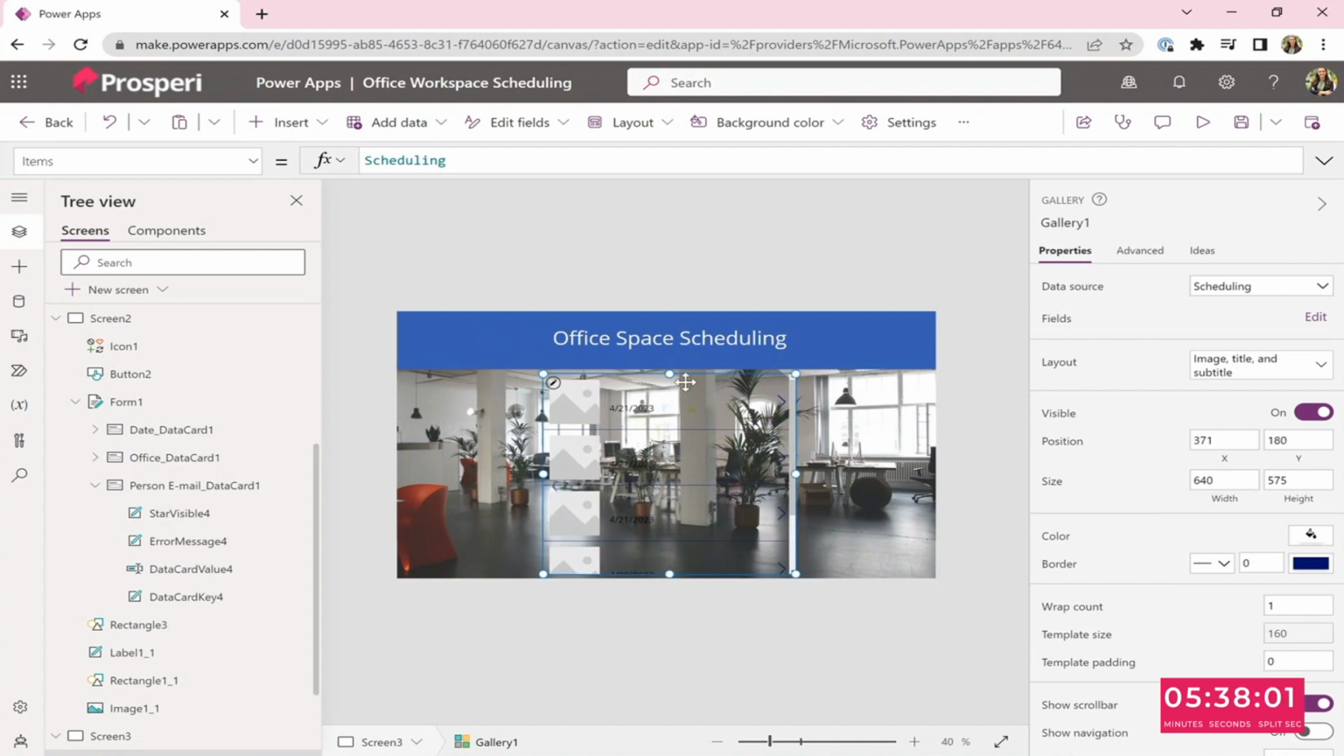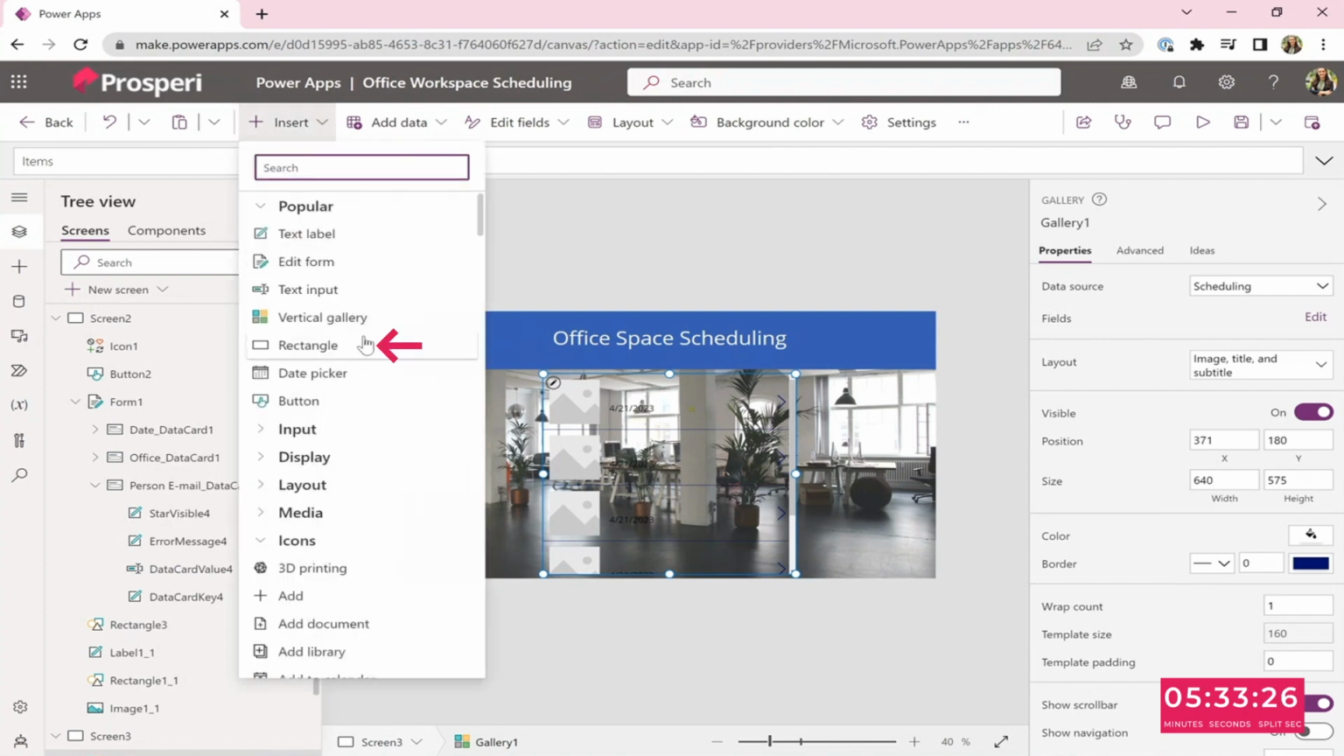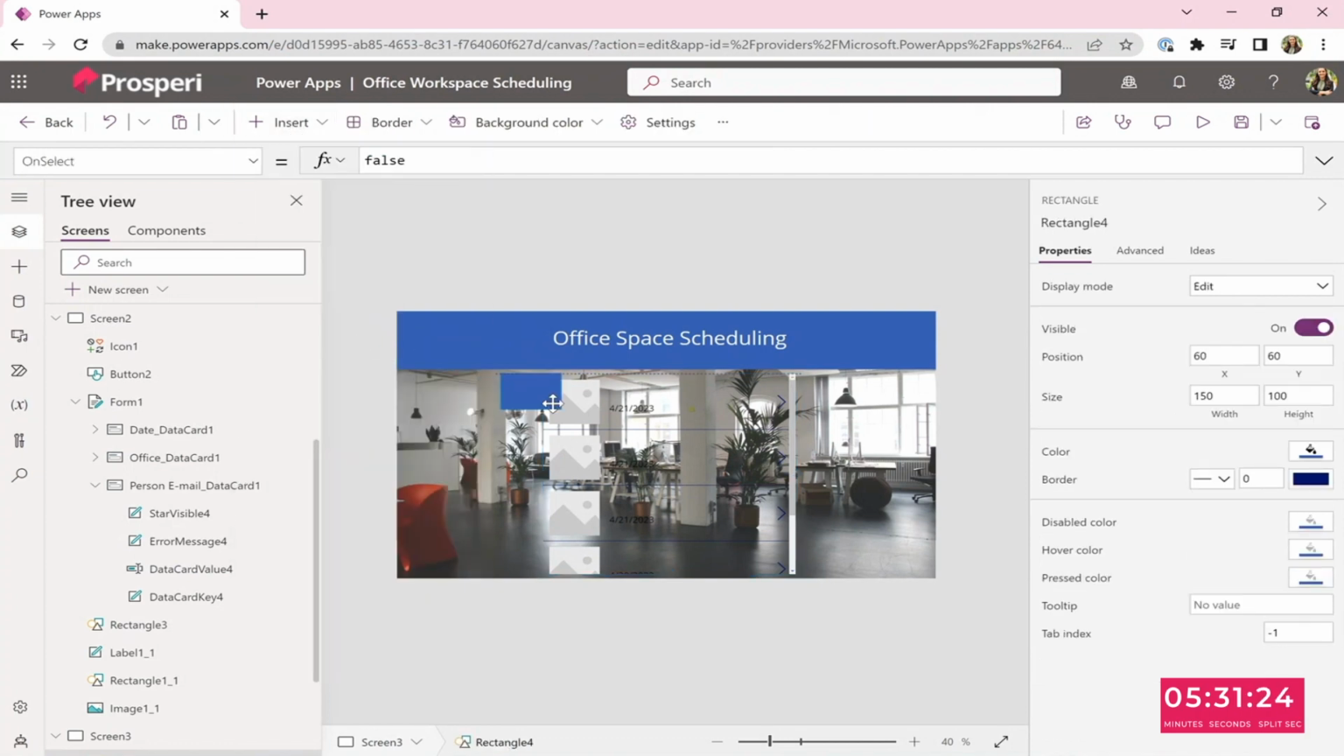Let's put some background, like a white background, so we can better see it. So insert rectangle.